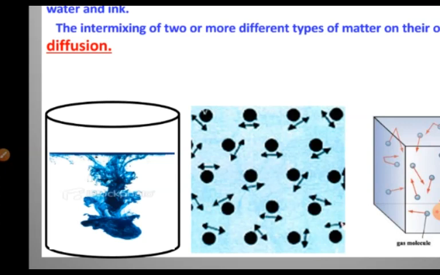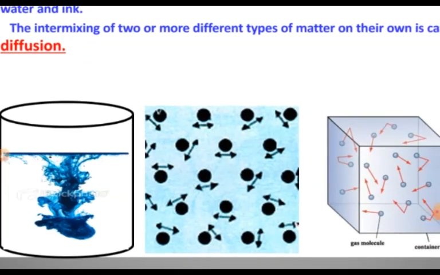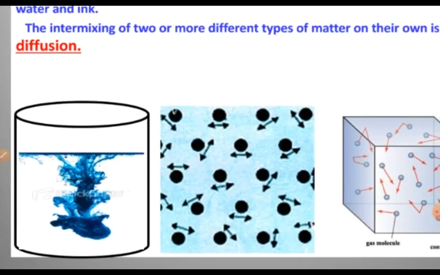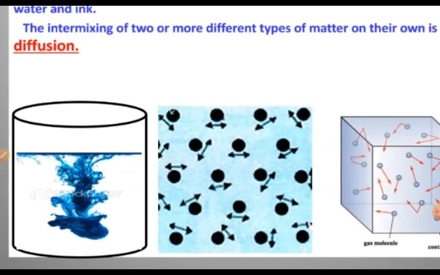The water is getting colored here. This particular type of movement which we see is called Brownian movement. For the first time, the scientist named Brown observed this kind of movement in particles. It is a random movement. Here we see the ink move from a higher concentration to a lower concentration, and there is a movement of the molecules, and as there is a movement in molecules, we see the whole water is colored.